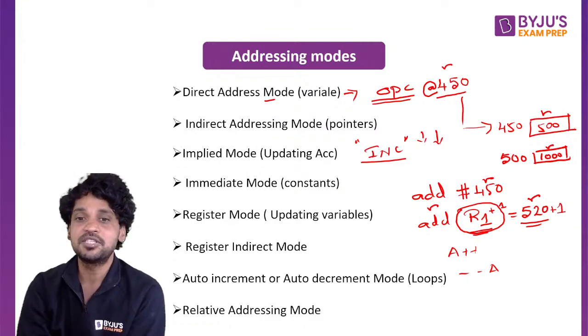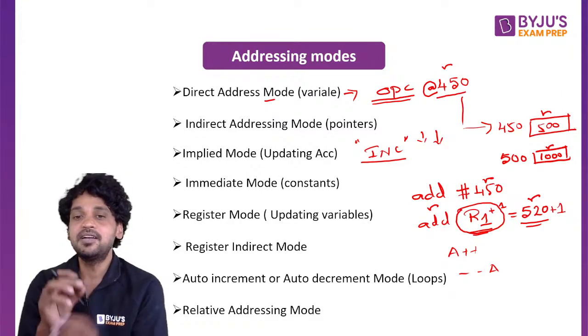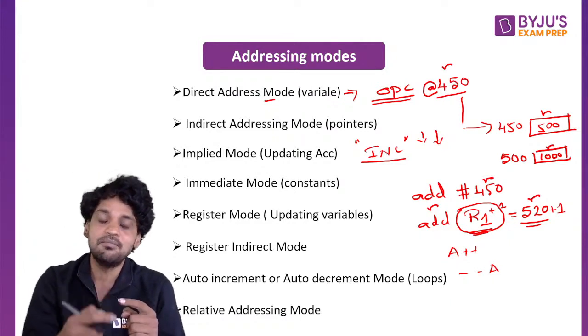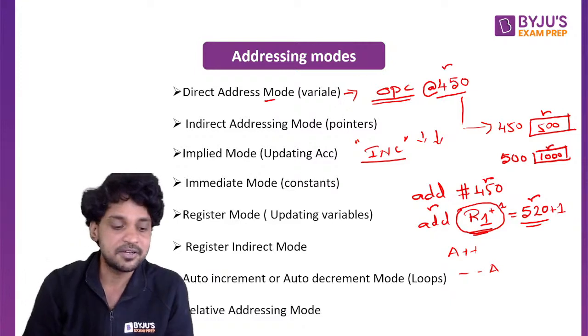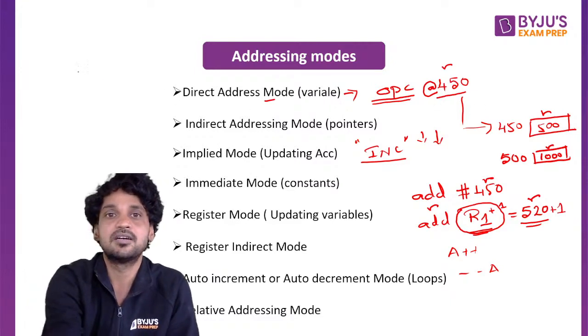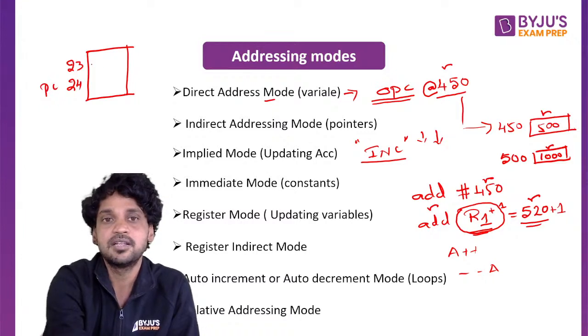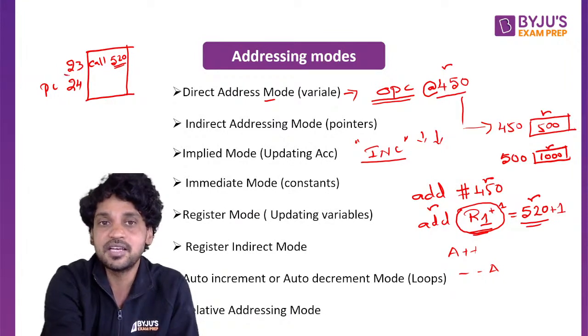In the relative addressing mode, we have a displacement provided within the instruction, which is going to be added to the program counter value in order to get the effective address. I will write here, the current instruction is the 23rd instruction and the program counter is at 24. The current instruction is, let us say, call 520. So 520 is the offset that is given within the instruction.